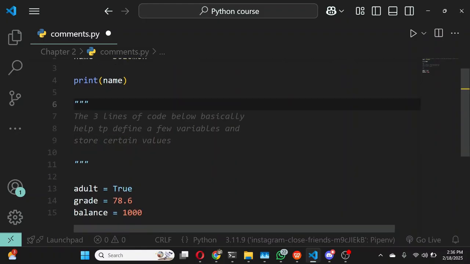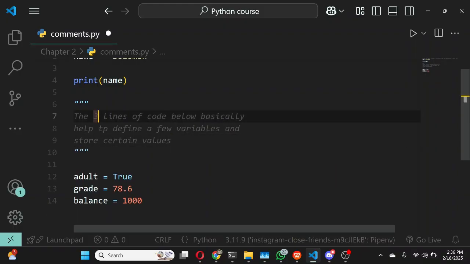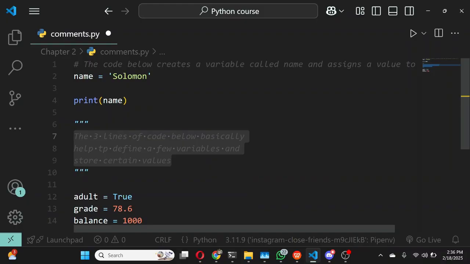If you look at this form of documentation, you can see that we're able to write multiple lines within these quotes. Anything within these quotes automatically gets seen as a comment in Python, so the Python interpreter is just going to completely ignore it.